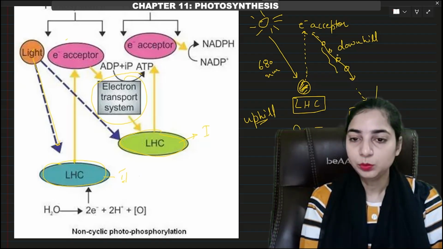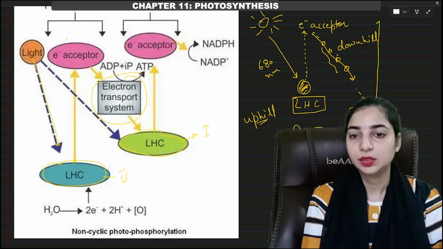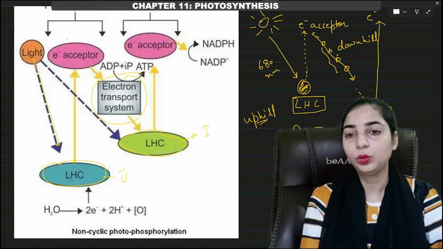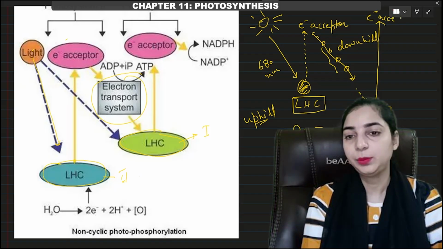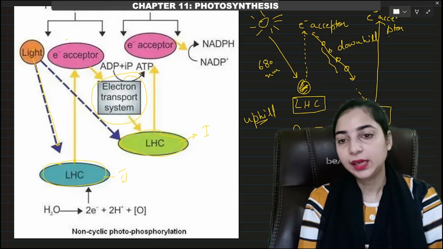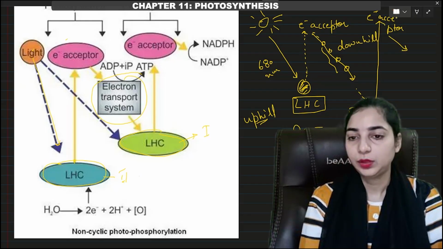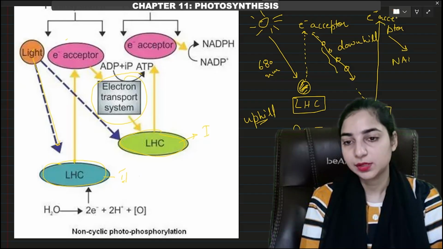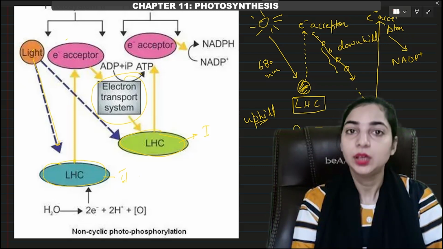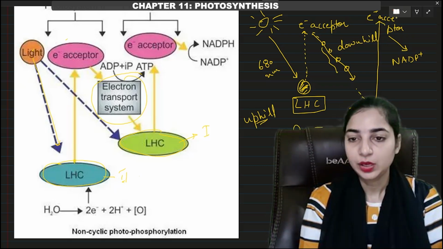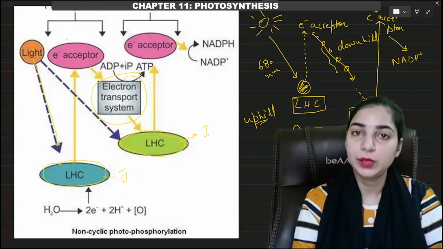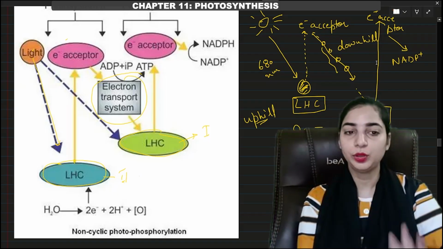Again from here it will move to a higher orbit. That means the movement will again be uphill movement to a higher redox potential. Another electron acceptor will be there. Again it will be caught by the electron acceptor, and then again it will move downhill. Okay, and this time it will move to NADP plus. When NADP plus will receive the electron, it will get reduced to NADPH and H plus. So it will result in the reduction of the NADP plus, and it will result in the formation of NADPH. Okay, so I hope you have understood this.